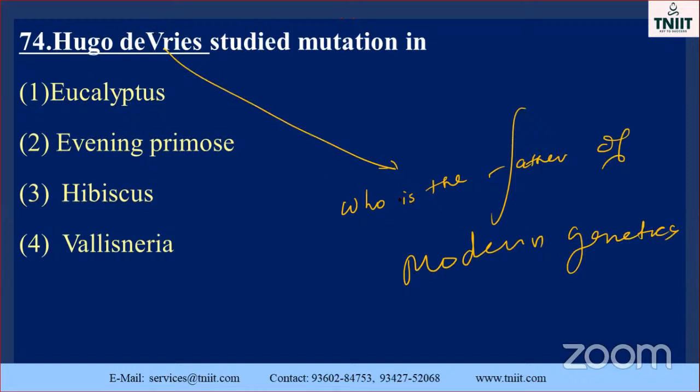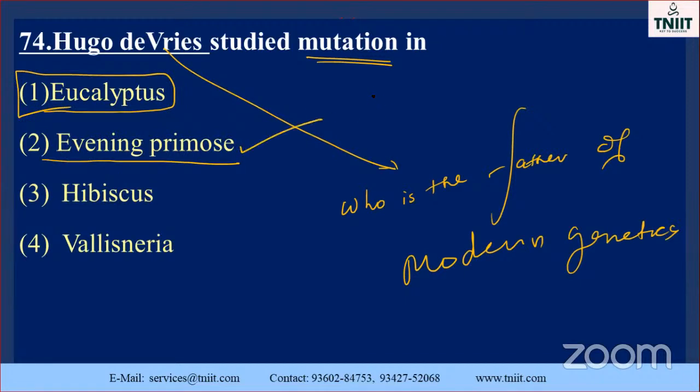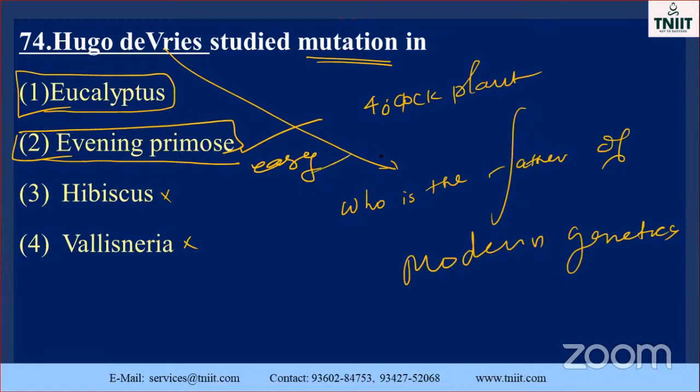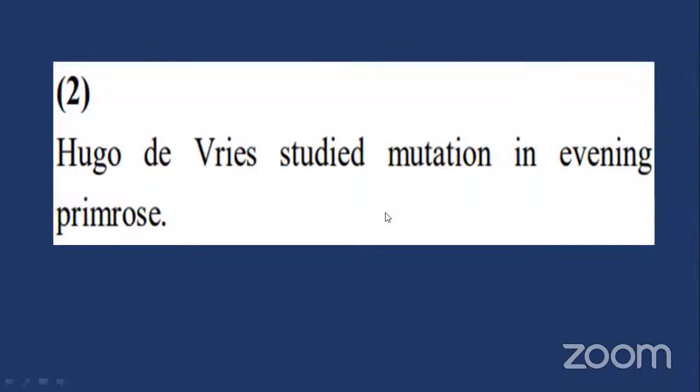He discovered, which one do you know? He studied the mutation. Listen here, evening primrose is a plant. Don't forget, this is also called the 4 o'clock plant. So the answer B is the correct one. Hibiscus, no. Vallisneria, it will not come. So see the correct one. These are all direct and easy questions. Okay, next one.